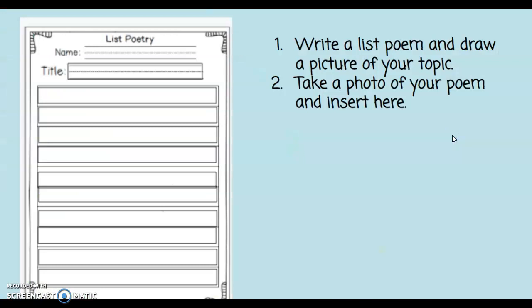Now I want you to think about a topic that you could describe. Maybe it is someone in your family, or a pet, or one of your favorite toys. Write that as the title, then write words to describe your topic.